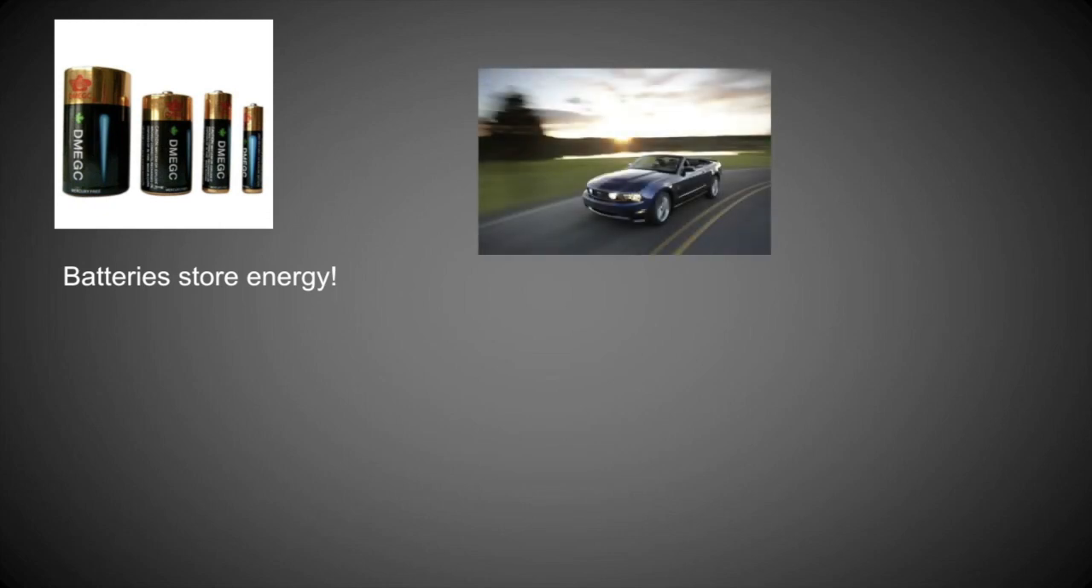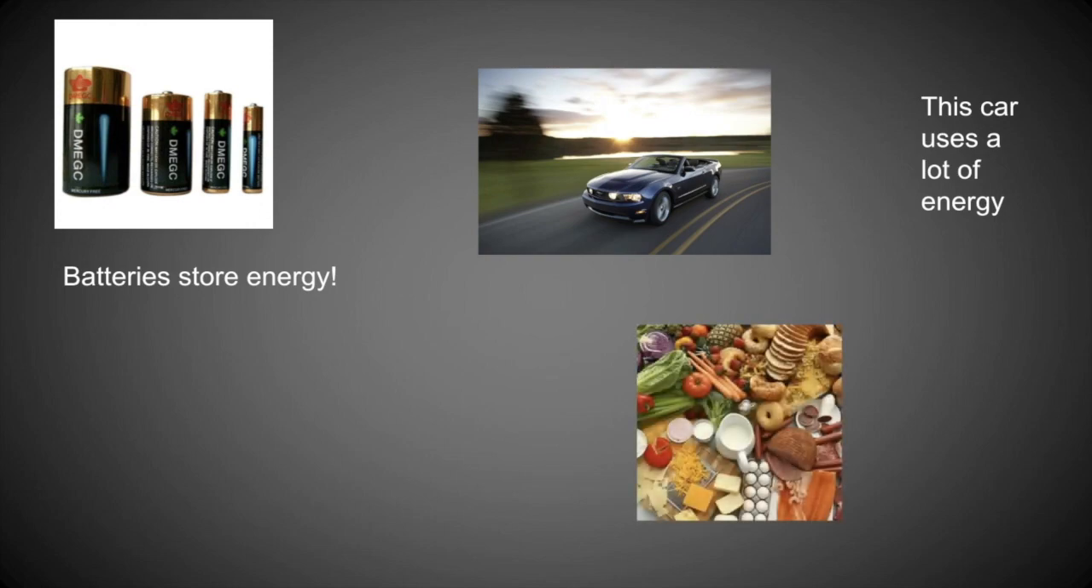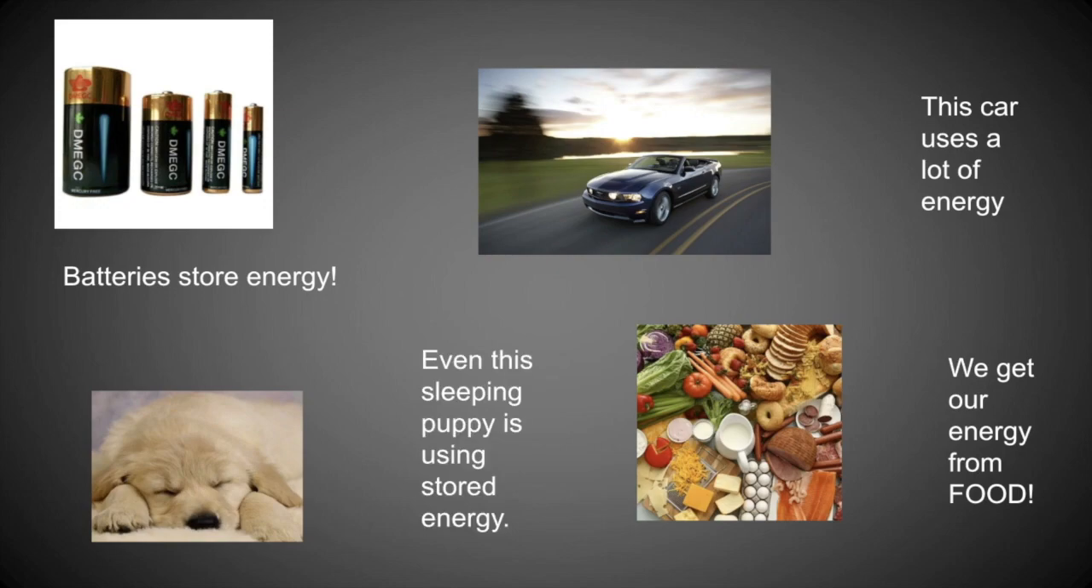Let's have the examples. So these are batteries that store energy. That is considered chemical energy. In here, this car uses a lot of energy. The fuel that the car is using, that is the source of energy. The food we eat, that is our source of energy. Even this sleeping puppy is using stored energy.